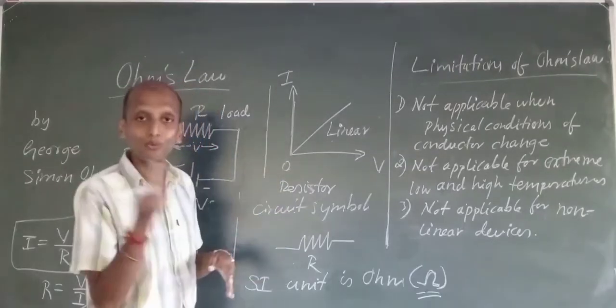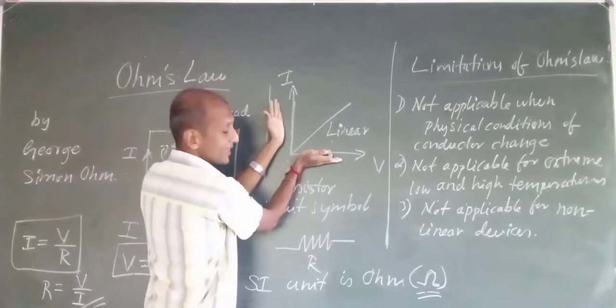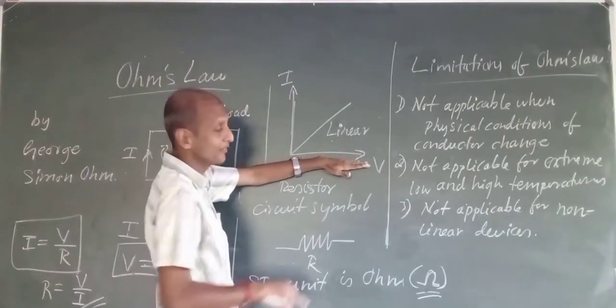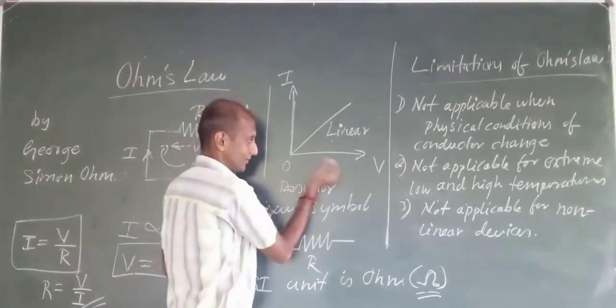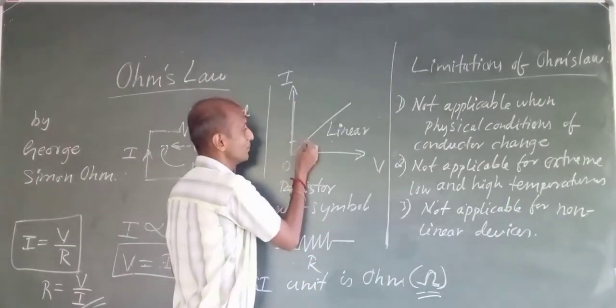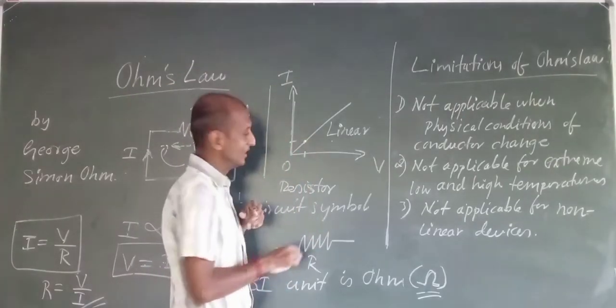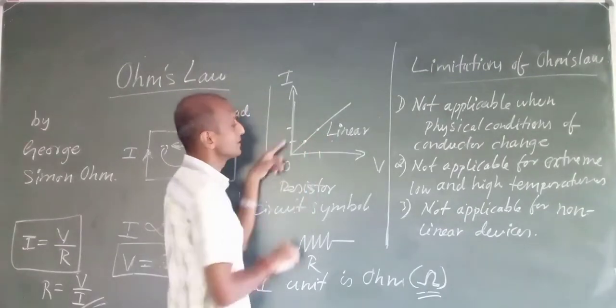If I plot a graph of characteristics, on the x-axis I have taken voltage, and on the y-axis I have taken current. So for a particular voltage, there will be a particular current. If this is my voltage, this will be the current.